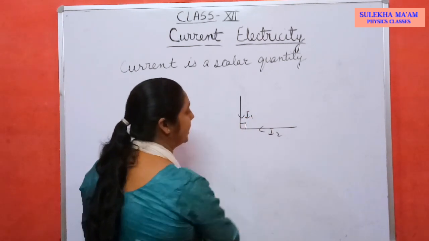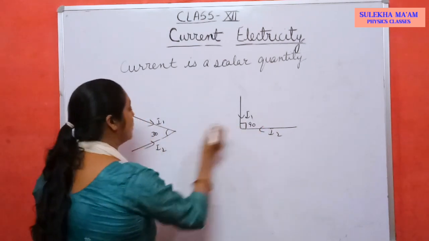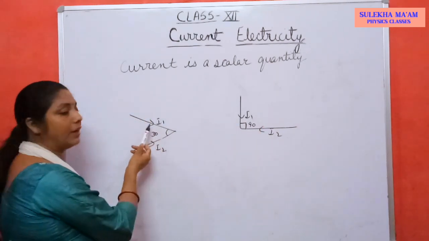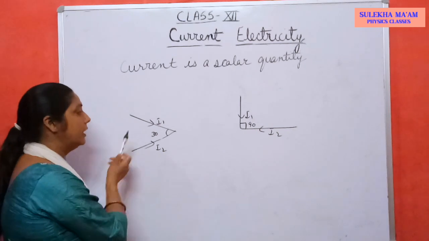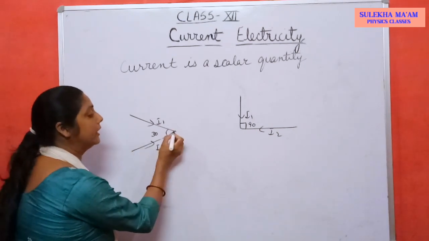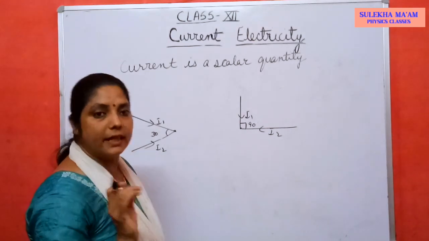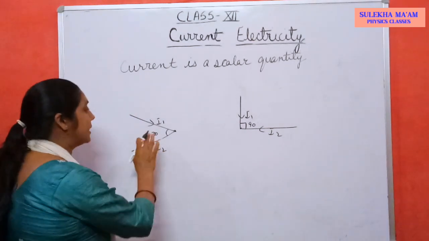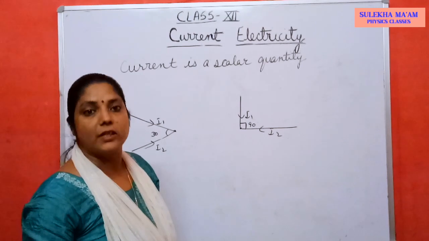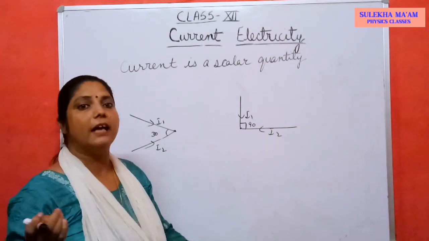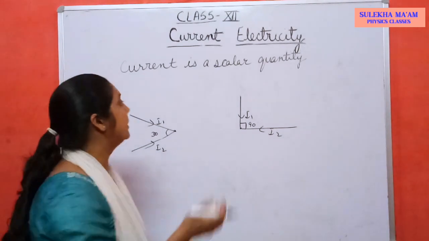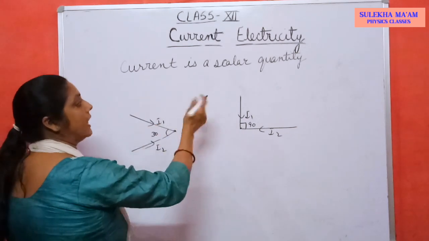Angle between these two current is 90 degrees. So whatever the angle between the wires through which current flows, it does not affect the total current at this point. Total current is always same. It means direction doesn't matter in case of current. It just add like scalar quantity. So current is a scalar quantity.